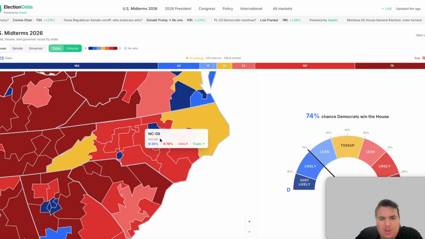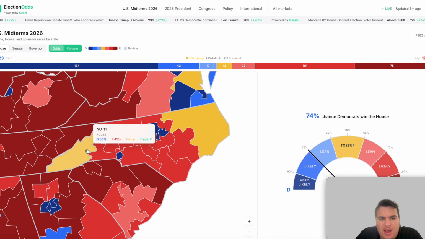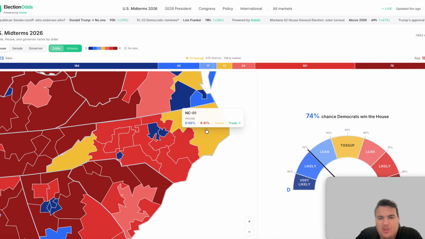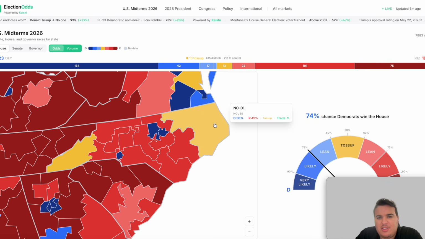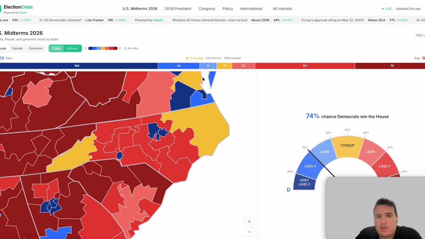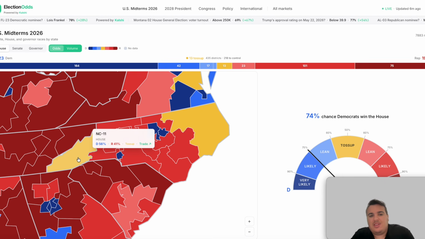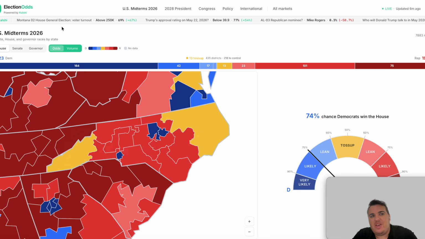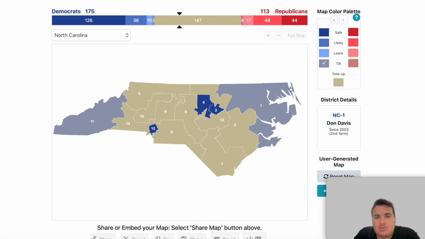The rest of the map is all, I believe, safe Republican outside of the 11th and the 1st district. The 1st district is a toss-up, 50-41 in favor of Don Davis, so it's very close, but that still goes as tilt for the Democrats. Chuck Edwards' 11th district, due to Edwards' scandals happening, is listed as toss-up, and the Kalshi odds think it's going to narrowly flip to the Democrats due to the scandals that Edwards is facing at 56%. That also goes to Democrat.